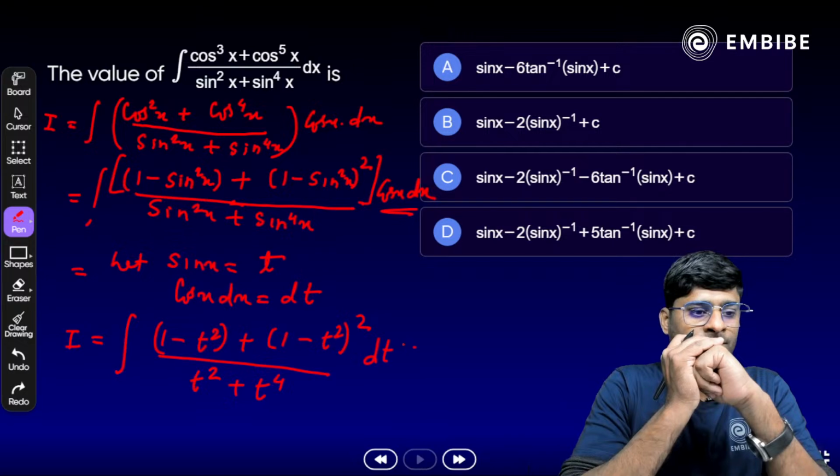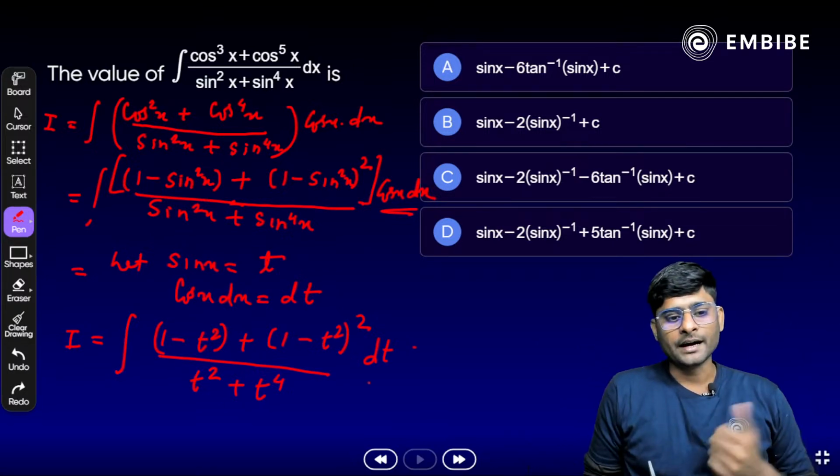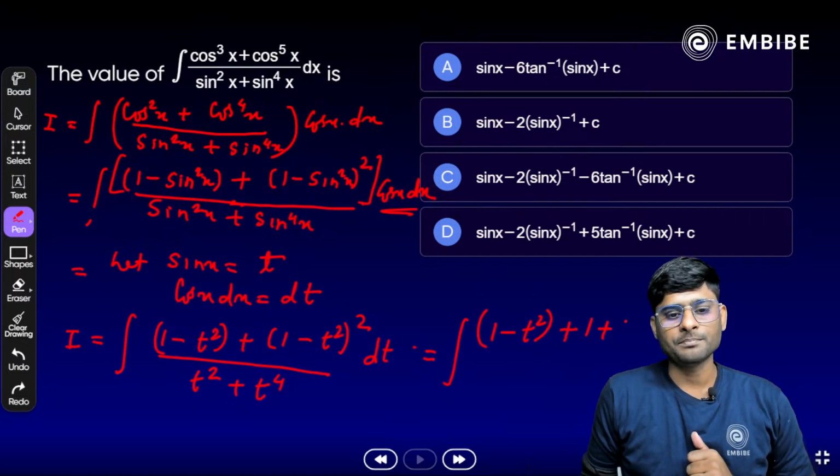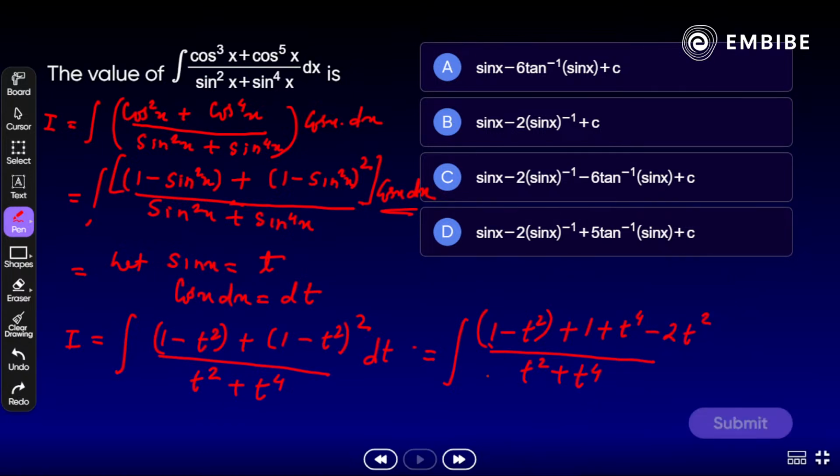In the numerator, 1 minus t square as it is, just apply (a minus b) whole square, a square plus b square minus 2ab, whole divided by t square plus t raised to the power of 4 here. Correct? Exactly. I hope you have all noted it down.